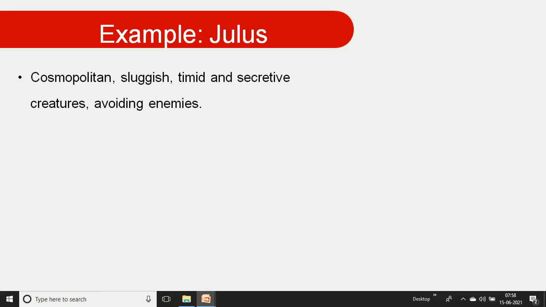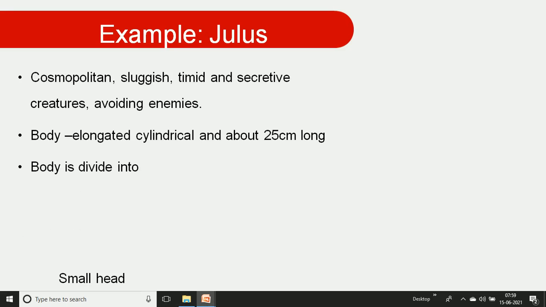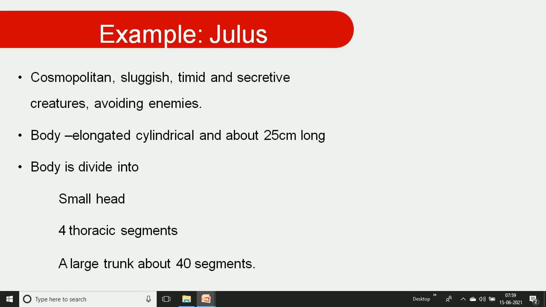This Julus, or millipede, is cosmopolitan because it is distributed all over the world. They are sluggish, timid, and secretive creatures, and avoid the enemy through the secretion of a specific odor. The body is elongated and cylinder-like, about 25 cm long. The body is divided into a small head, 4 thoracic segments, and about 40 segmented abdomen.